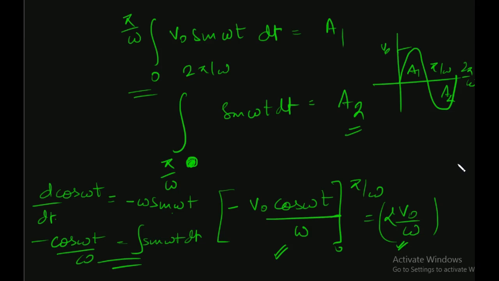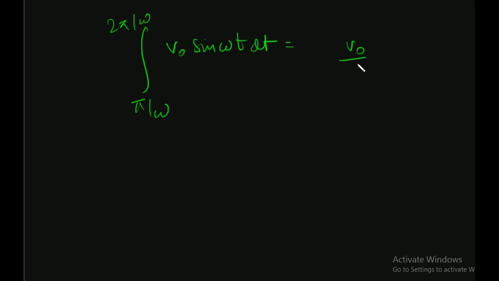Now what is this? This was the integral from pi over omega to 2 pi over omega of V naught sine omega t dt. So this would be equal to V naught by omega times negative cos omega t, going from pi over omega to 2 pi over omega. Now, what is the answer?